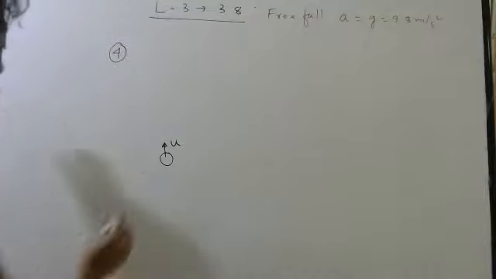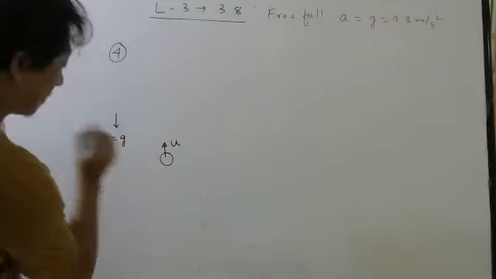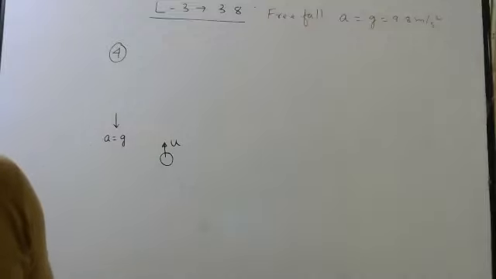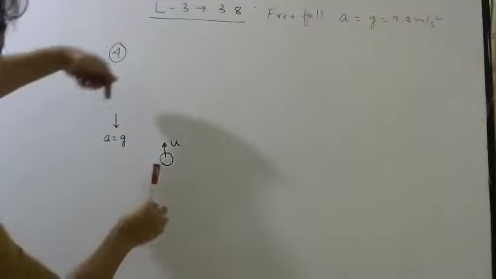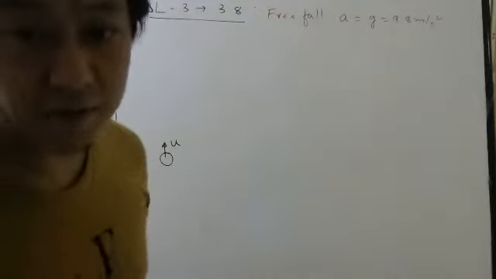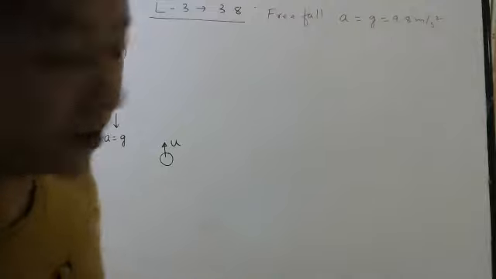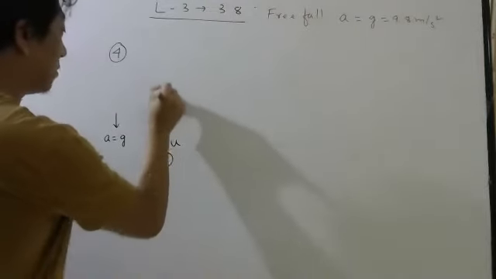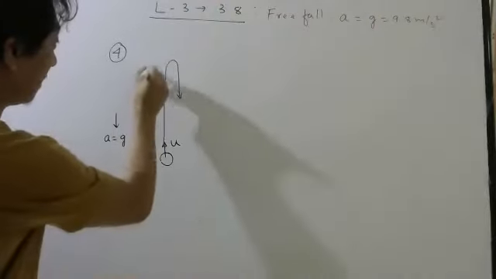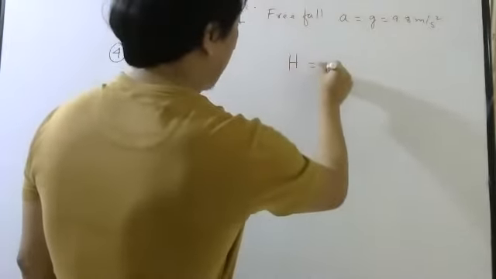So what will happen to this body? You know that acceleration due to gravity is downward, right? So will this body slow down or move faster? It will slow down, because velocity is this side and acceleration is this side. A thousand times I have told you, if acceleration is opposite to velocity, the body has to slow down. So this ball will go up, slow down, stop, and come back. They want you to find this height. Let me write capital H. What is capital H? Maximum height.